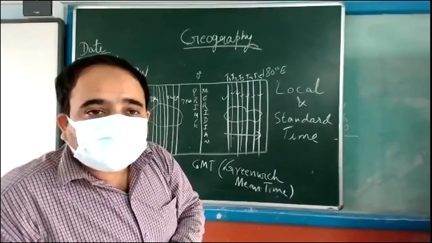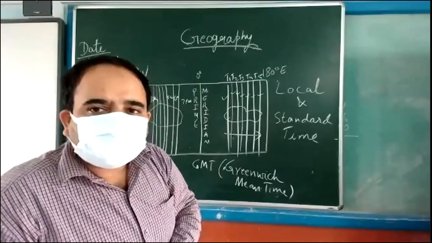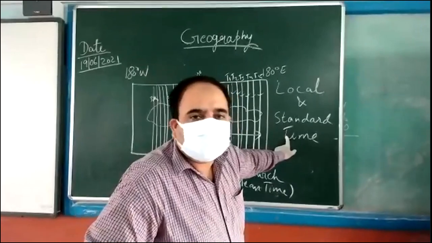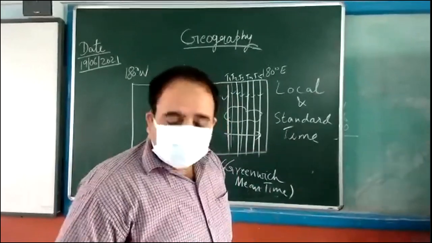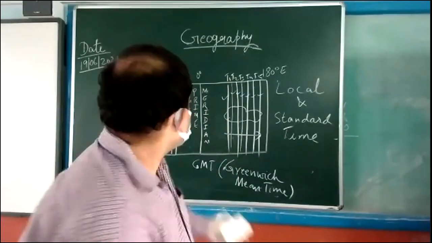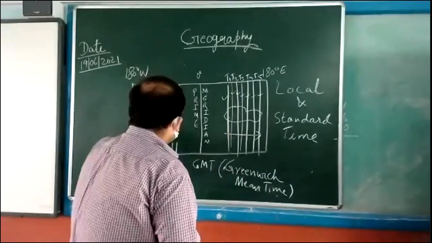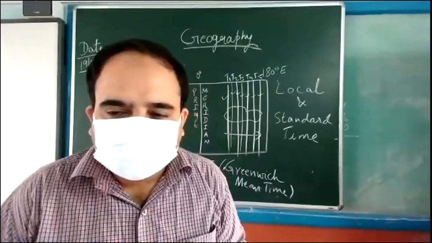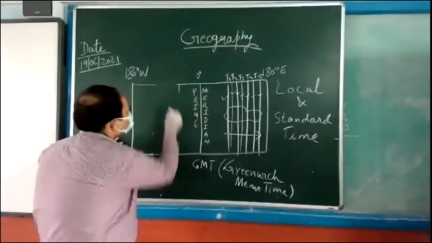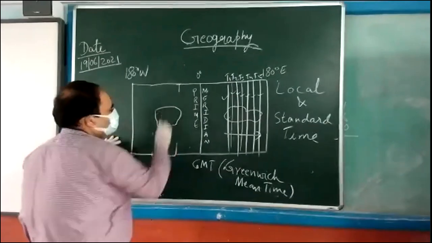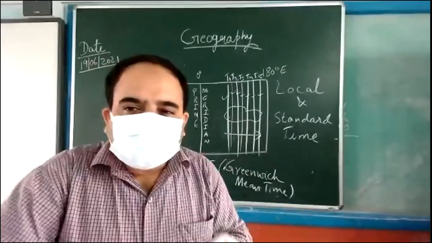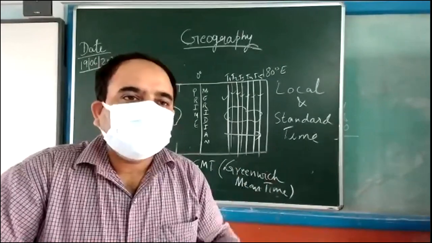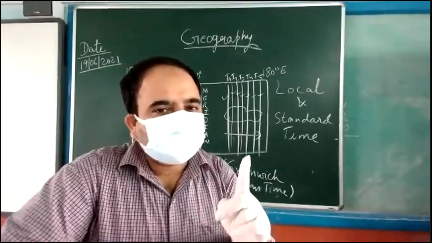To address this problem, we have the concept of a standard time. To stop this confusion, we are not going to follow different longitudes' time, but a central longitude.